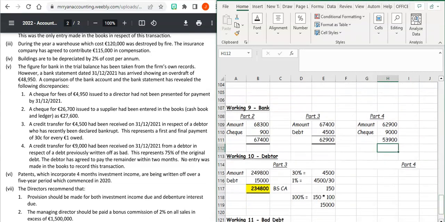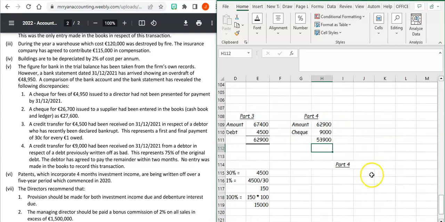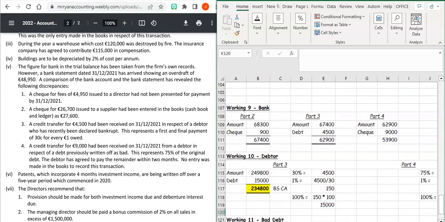Then your debtor then, so you're going to find out what is this 100% for your debtor. So we know that 75% is equal to this 9,000. 1% is equal to 9,000 divided by 75. So 100% then is equal to the 120 multiplied by 100. So 12,000 is the total debt that we're going to receive from the debtor.